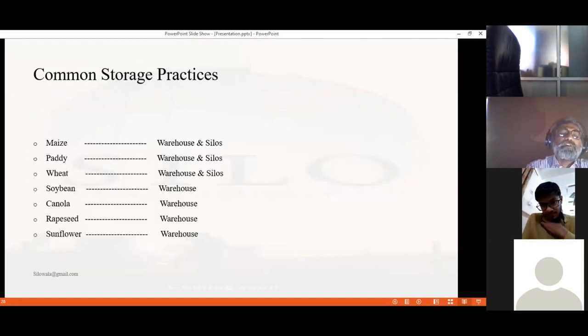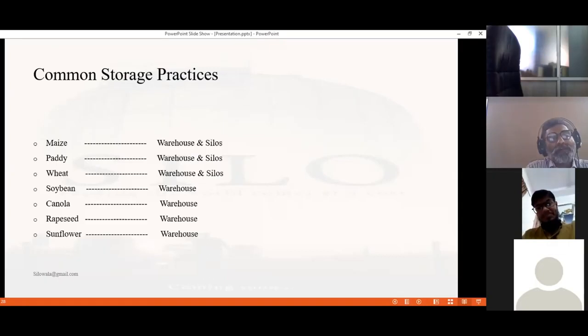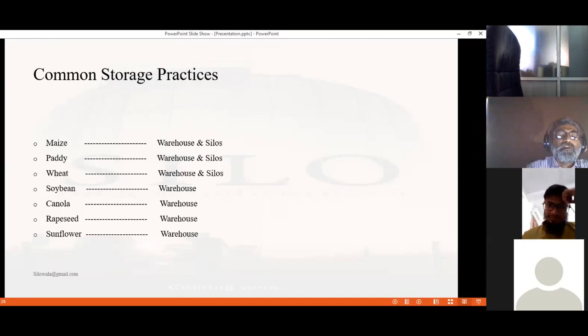Normally, common storage practices for these agri commodities are: maize is stored both in warehouses and silos. Paddy is also handled with warehouses and silos. Wheat is also stored both in warehouses and silos, while oil seeds like soybean, canola, rapeseed, sunflower are commonly stored in warehouses. But the practice of silo storage for these oil seeds has started in Pakistan.